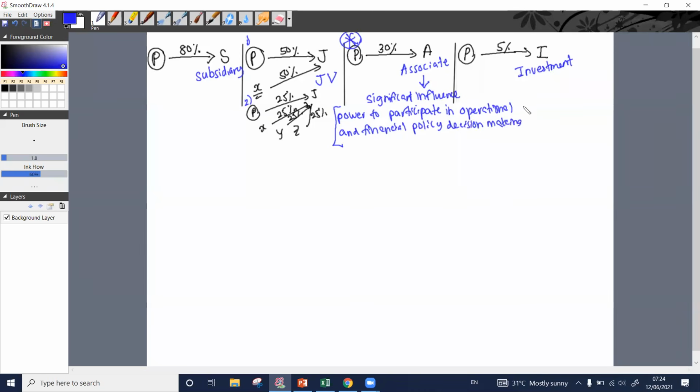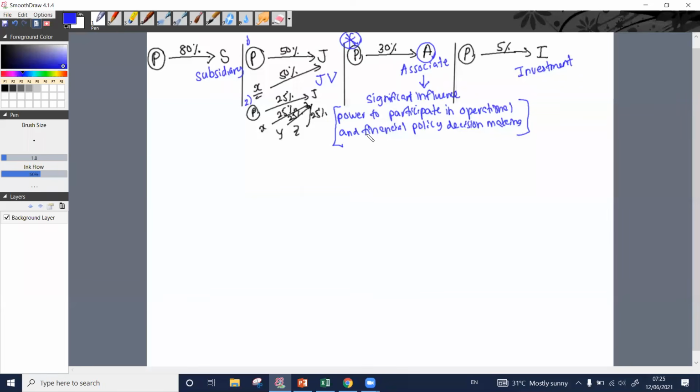It means when this particular company is making operational policy decisions, when they are making their financial decisions, if we have the ability, if we have the power to participate in such situations, then it is deemed that we have the significant influence over that company. If we can participate in their operational and financial policy decisions, the standard says we can assume we have the significant influence.